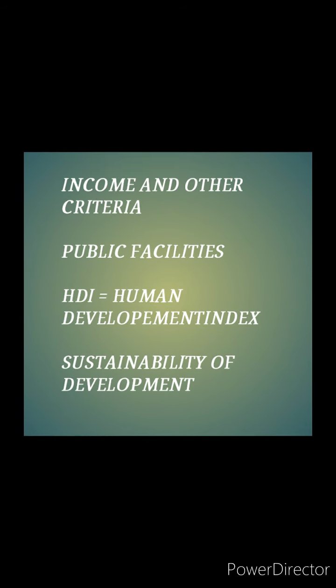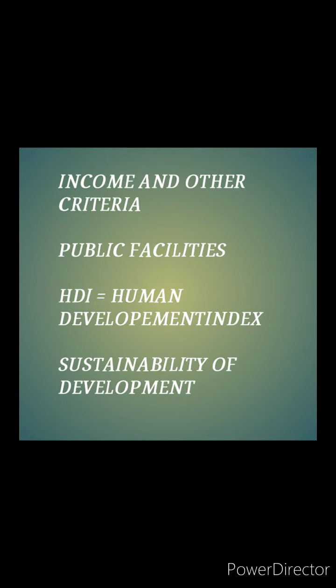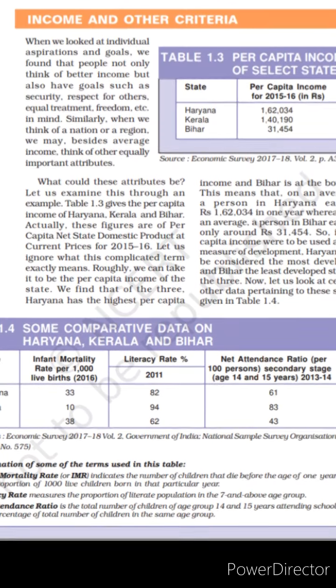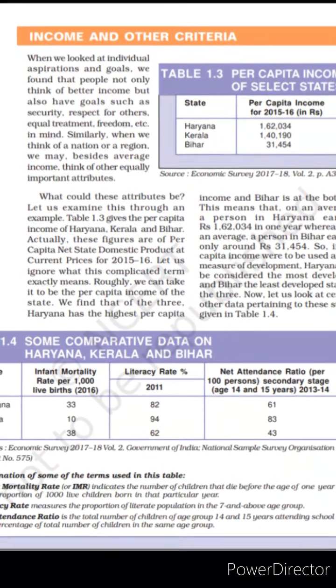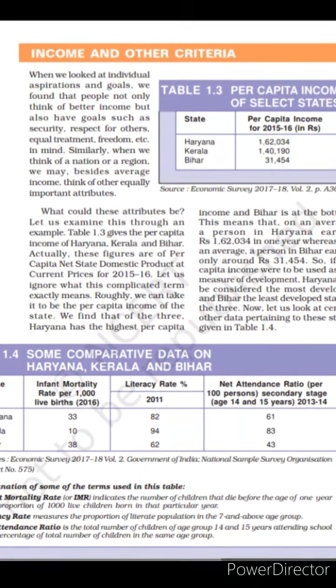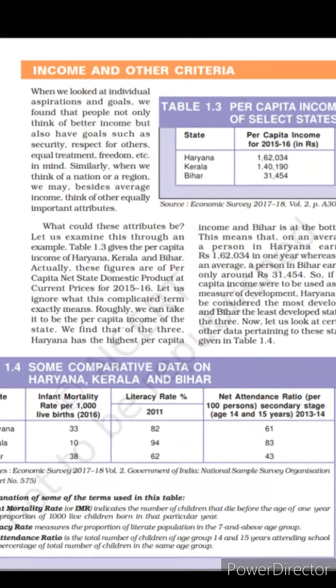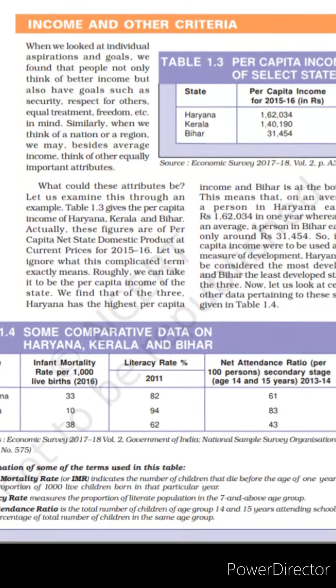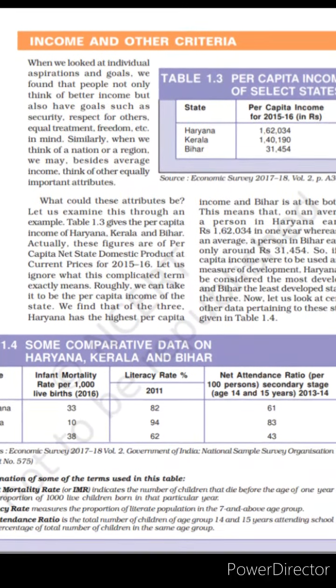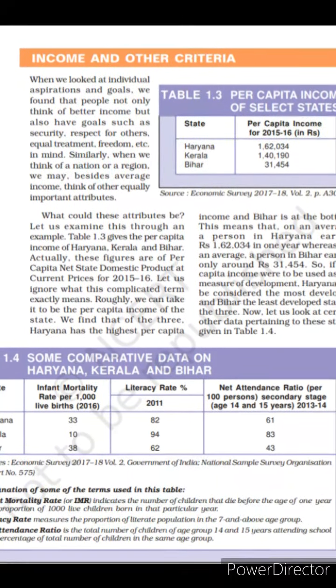They are Maharashtra, Kerala, and Bihar. As per the per capita income, we think Maharashtra is more developed than Kerala and Bihar, right? But there are other attributes as well to this. They are infant mortality rate, literacy rate, and net attendance ratio.